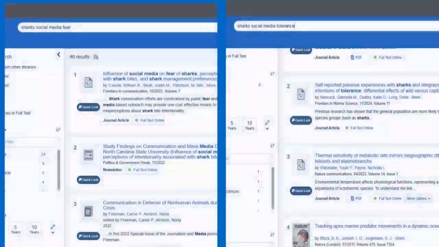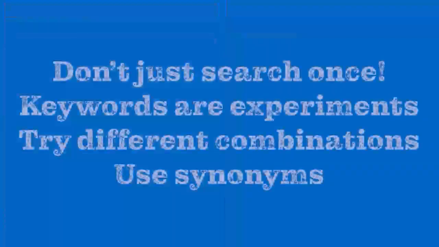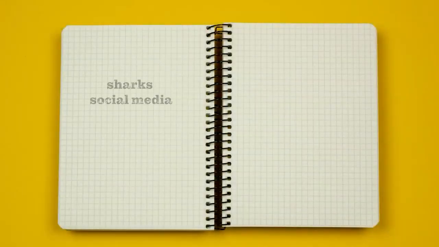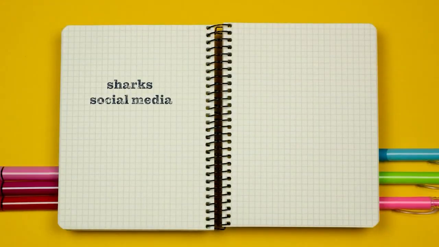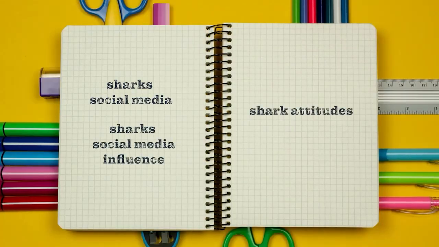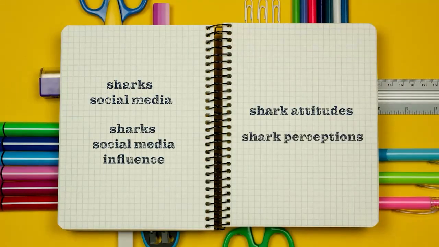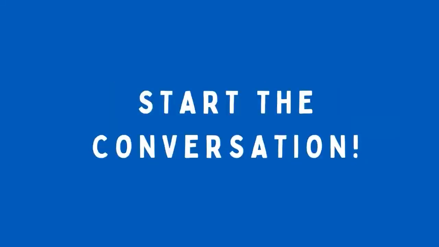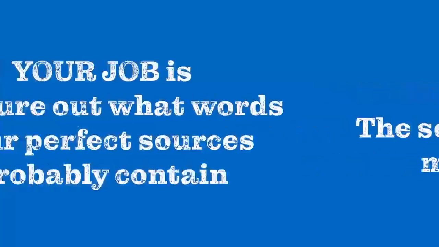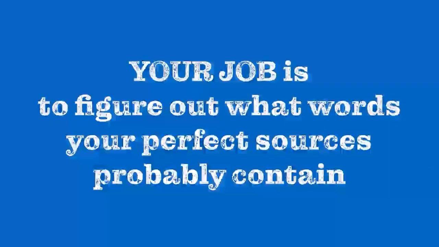So here's the real strategy. Don't just search once. Think of keywords as experiments. Try different combinations, use synonyms, and play around with it. Good researchers keep track of what they've tried. Maybe sharks, social media gives you different gems than sharks, social media, influence. Maybe shark attitudes find something shark perceptions missed. The search engine isn't reading your mind, it's just matching words. Your job is to figure out what words your perfect sources probably contain.